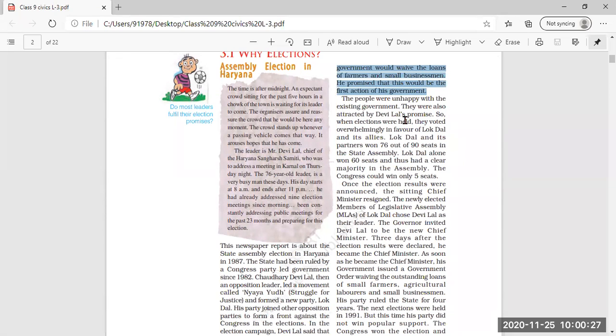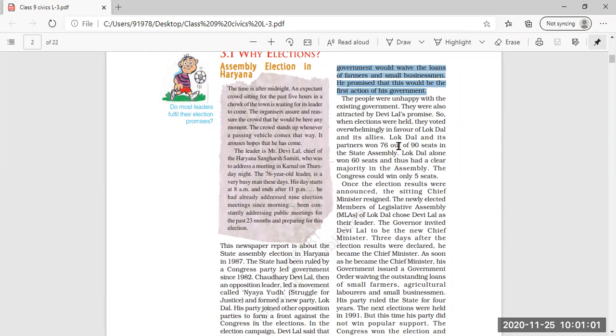Then the people were unhappy with the existing government, means at that time the Congress party was there. They were also attracted by Devilal's promise, that Devilal would ignore the loans of farmers, so definitely people will vote for Devilal's party. So when elections were held, they voted overwhelmingly in favor of Lokdal and its allies.